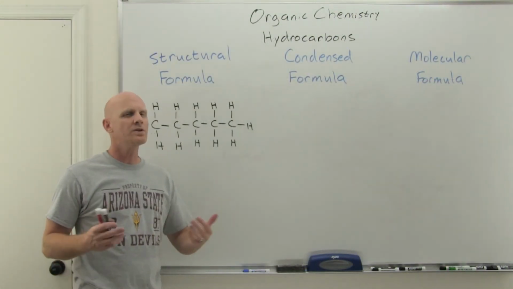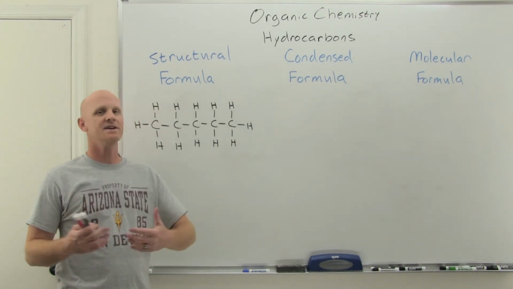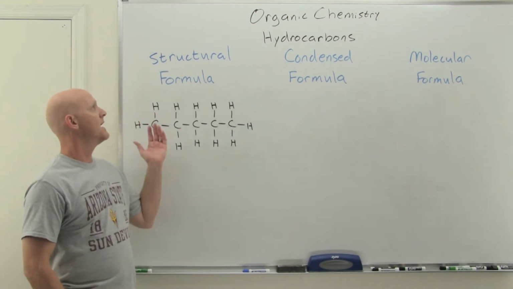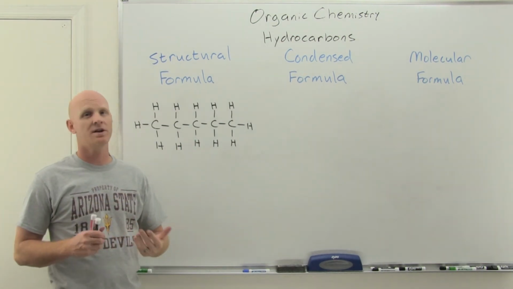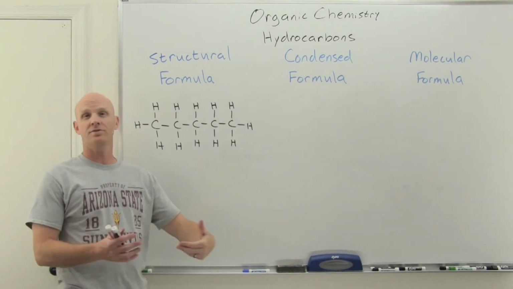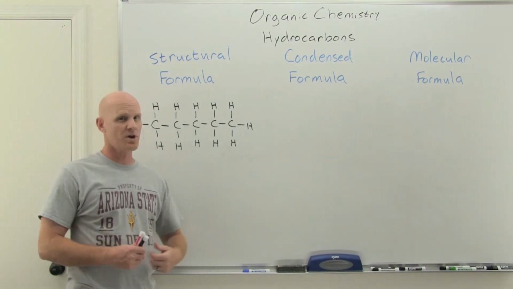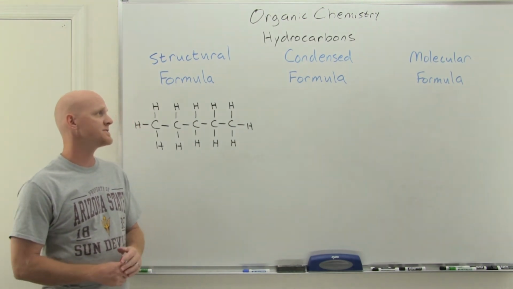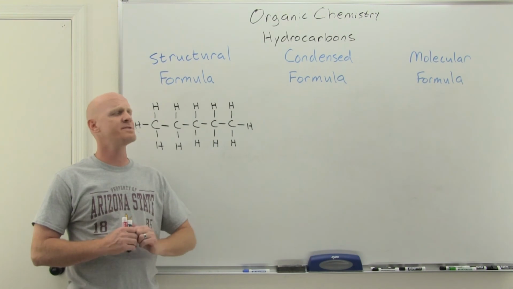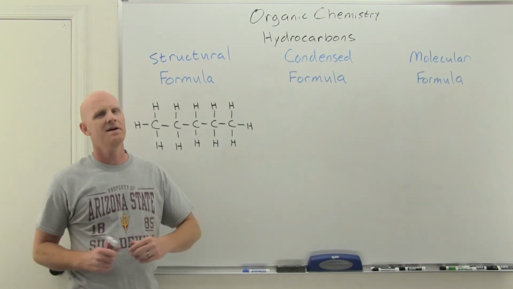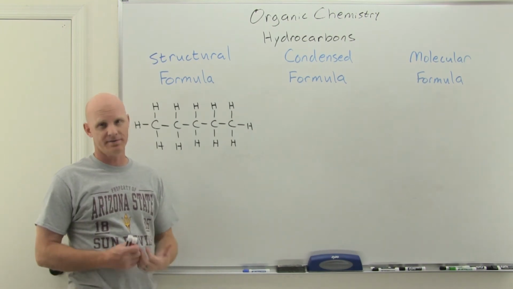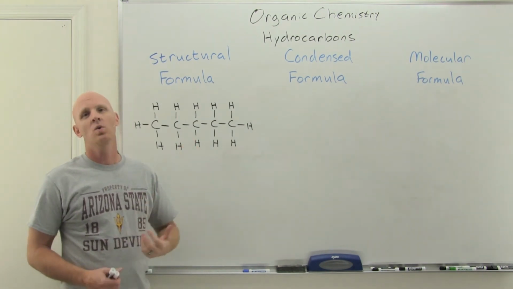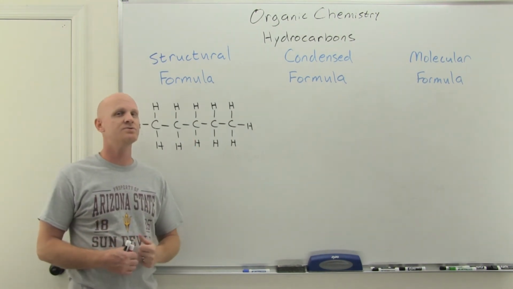All right, so now we want to look at some of the different molecular representations we use in organic chemistry. And we're going to start with the structural formula, and the most common one you'd be familiar with is the Lewis dot structure. But there are also other types like the line angle structures and things of this sort. And you're going to find out that organic chemists are some of the laziest people on Earth. Not really. However, drawing a lot of these structures gets really repetitive. And because they have so many carbons and hydrogens, we often come up with shorter ways of drawing them out.